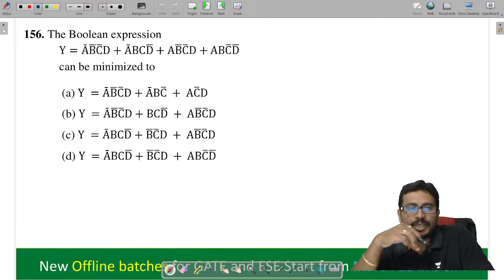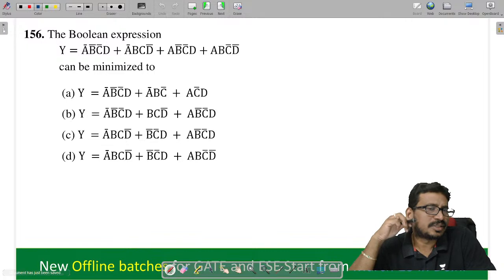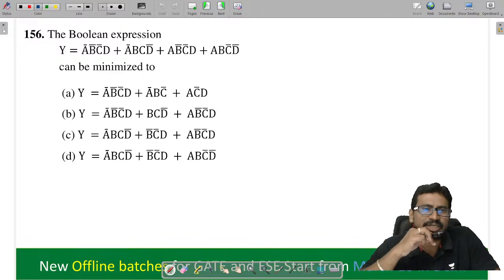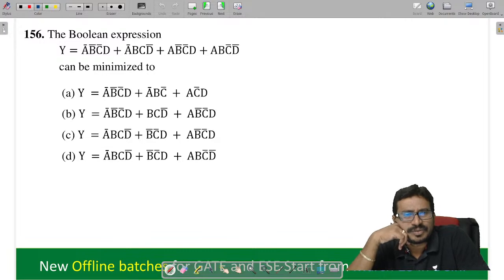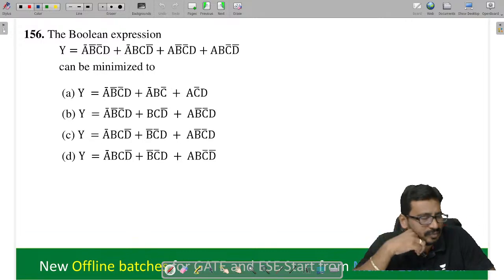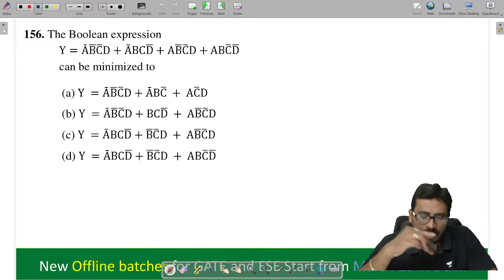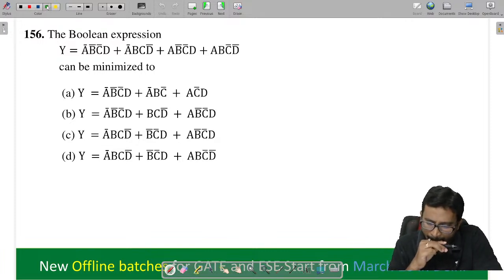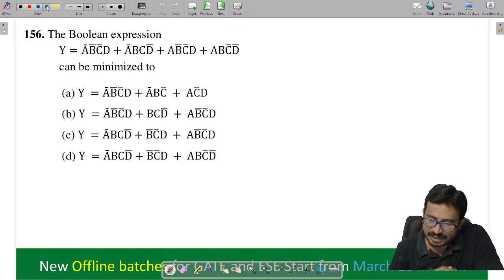Next, the Boolean function y is given like this. Now they are asking for the minimization. Try for the minimization. Check whether direct minimization is possible. So if you see carefully what they have given in option 1, they kept this as it is and simplified the remaining. Check whether simplification of the remaining is possible. I think we don't get this, so this is not the option.